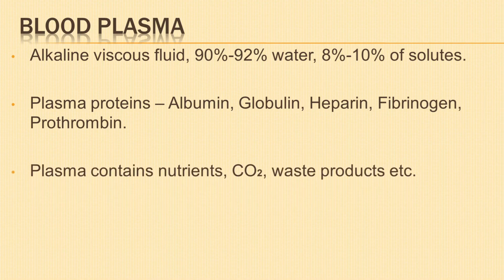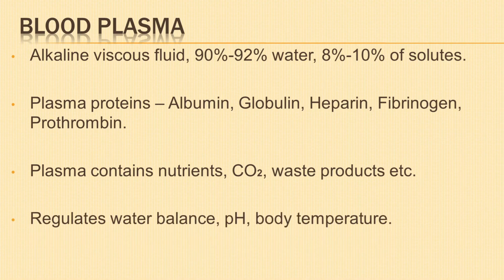Plasma also contains nutrients, water, hormones, and osmoregulators. Blood plasma helps in transport of nutrients, carbon dioxide, waste products, hormones, etc. It also regulates water balance, pH, and body temperature.